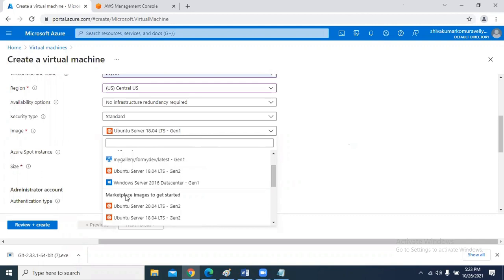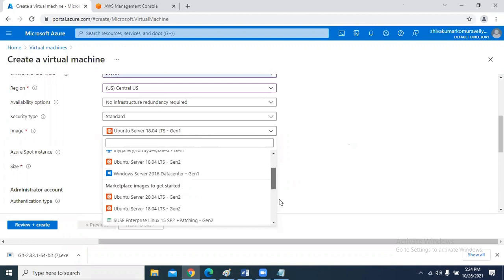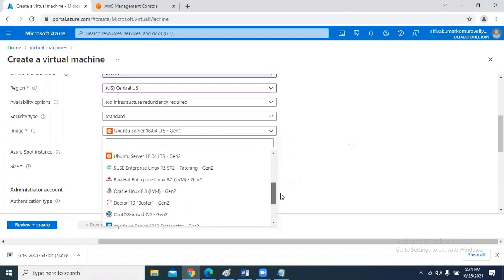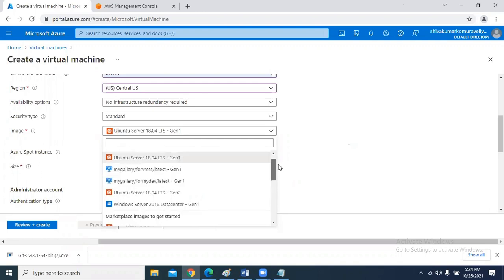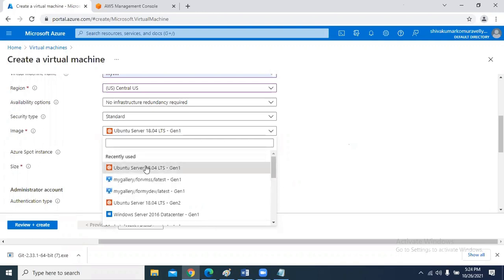These are the marketplace images to get started: Debian, CentOS, Windows Server 2019. These OS images are provided by Azure.